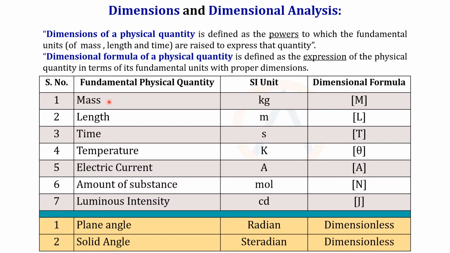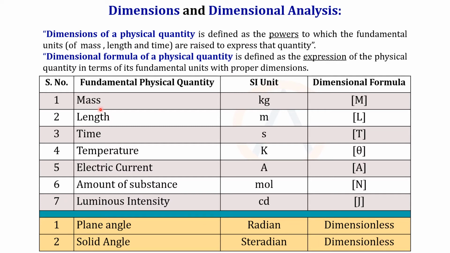At present let's memorize the dimensional formulas. Mass, very easy. Mass, the dimensional formula is M. Length, L. Time, T. Temperature, theta. Electric current, A. Amount of substance, N. Luminous intensity, J. So these all are the dimensional formulas. We have to keep them in square brackets, it's a must. Even the two special quantities, plane angle and solid angle, have SI units, radian and steradian, but they don't have any dimensional formulas.